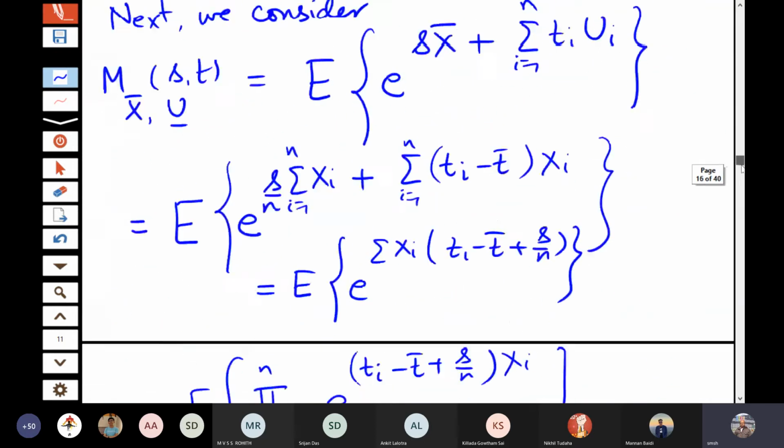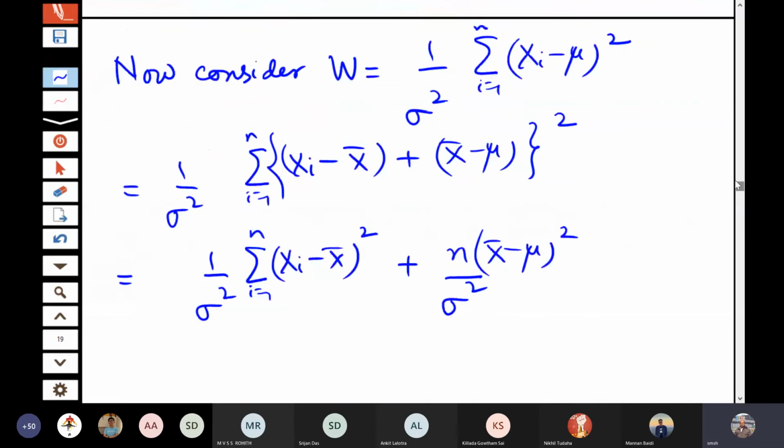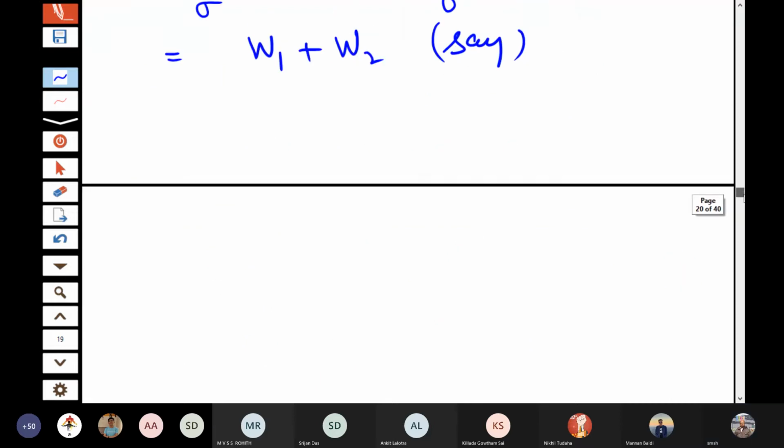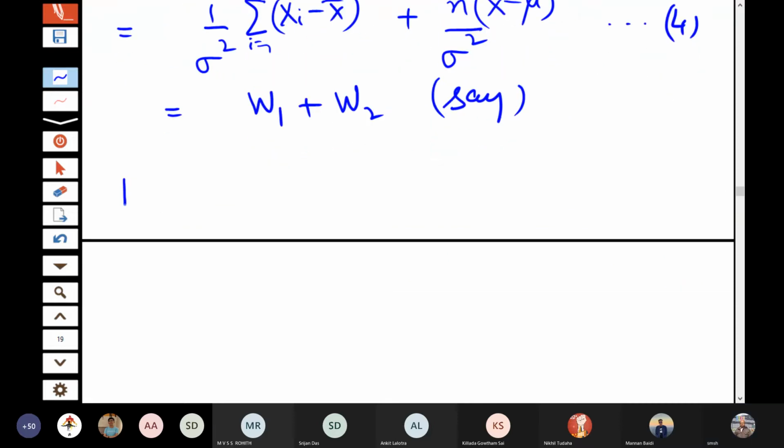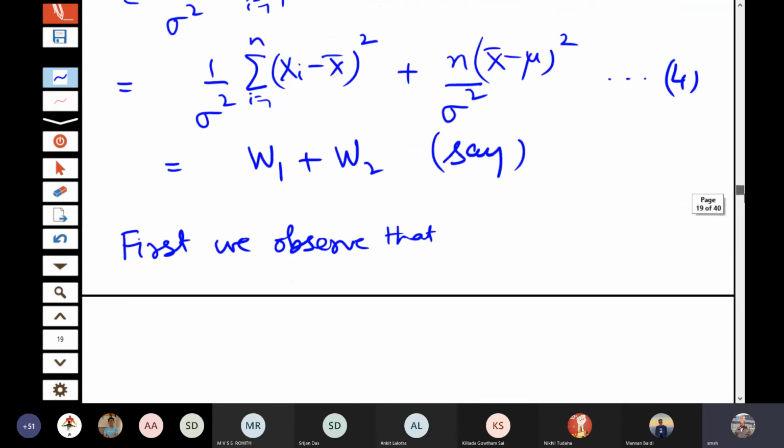Okay, so let us write it here. Let us call it W1 plus W2. Let us look at this W1 and W2. First, we observe that, if you look at W2, W2 is a function of x bar and W1 is a function of U1, U2, Un.